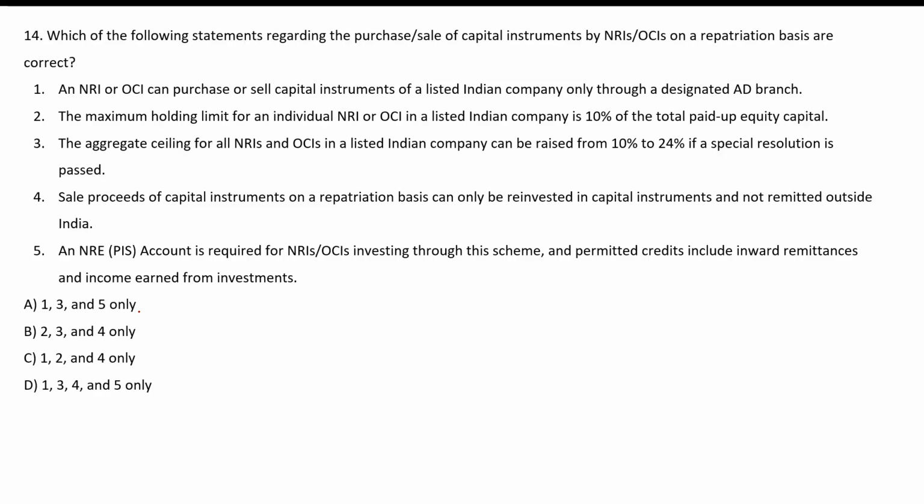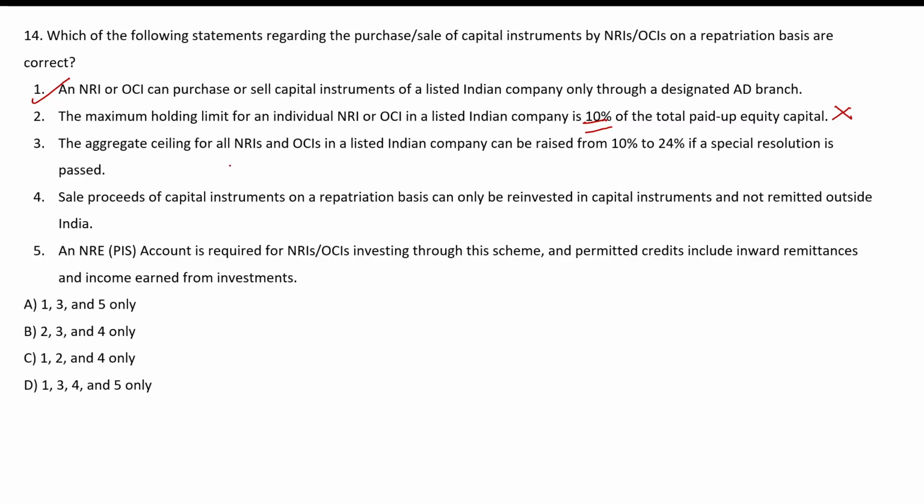Which of the following statements regarding the purchase or sale of capital instruments by NRI or OCI on a repatriation basis are correct? An NRI or OCI can purchase or sell capital instruments of a listed company only through a designated AD branch. This statement is correct. The maximum holding for an individual NRI or OCI in a listed company is 10%. It is actually 5 and not 10. So this is not correct.